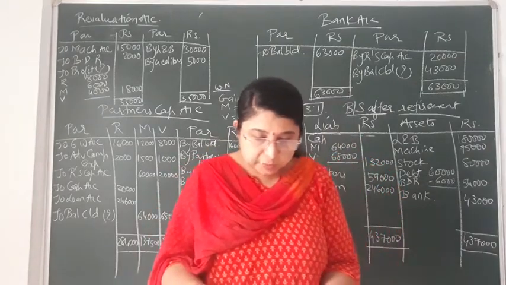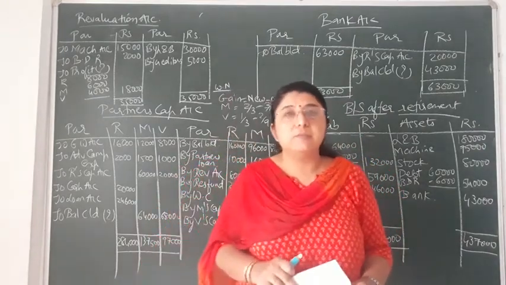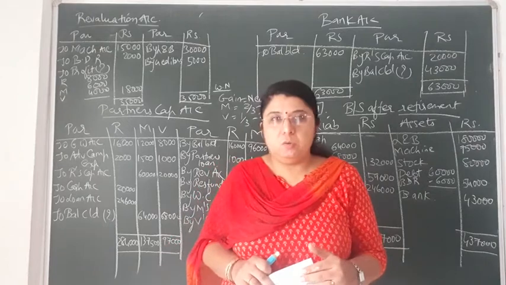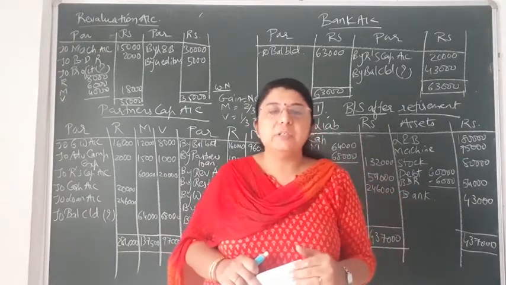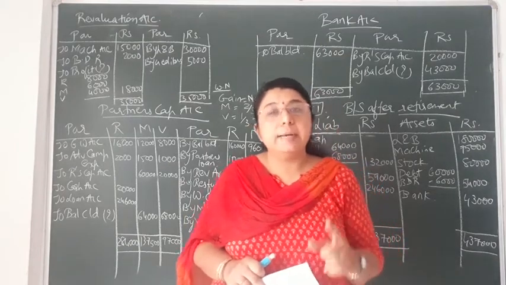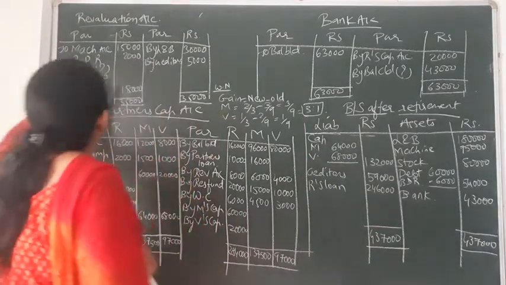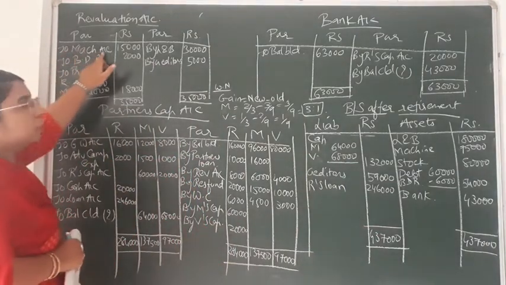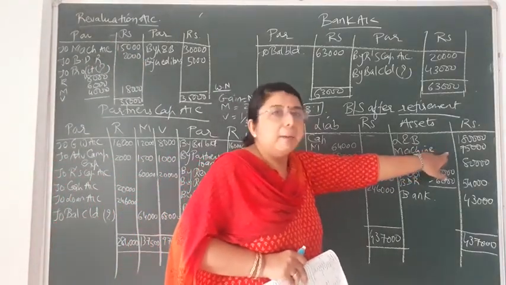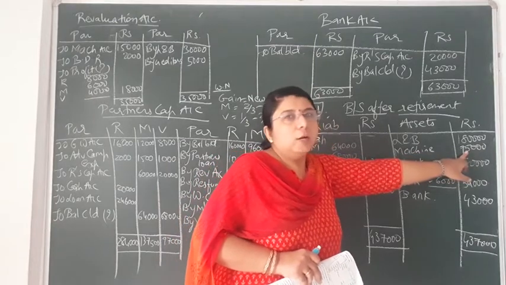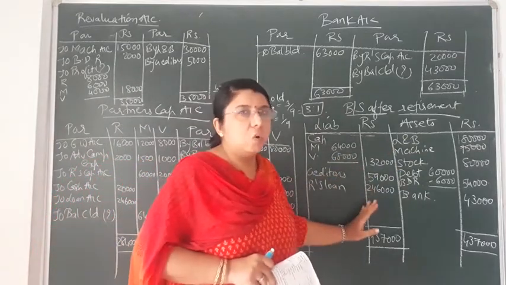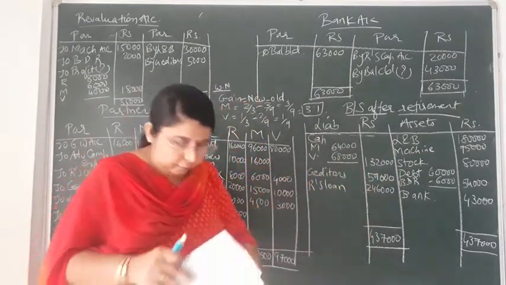Machinery is to be reduced by rupees 15,000. What is the old value of machinery given in the balance sheet? That is 90,000. Now it is to be reduced by rupees 15,000. Okay, so there is a decrease in the value of asset. Due to decrease in the value of asset, loss will occur to the firm, and so it will be recorded on the debit side of revaluation account. So you can see on the debit side of revaluation account, first entry that I have written is machinery account, that is rupees 15,000. Now the new value of machine, that would be 90,000 minus 15,000. So the new value that would come to 75,000. Always the new value of assets and liabilities that you will be recording in the new balance sheet after retirement.